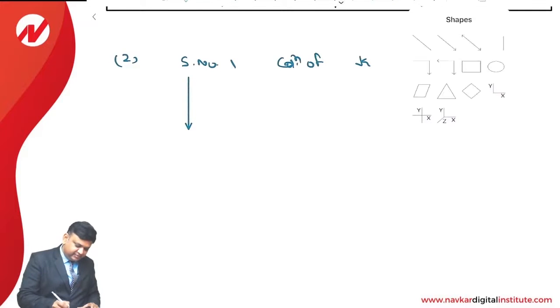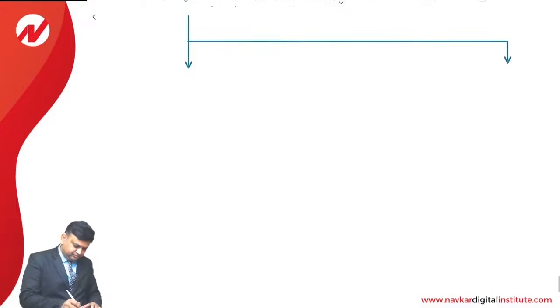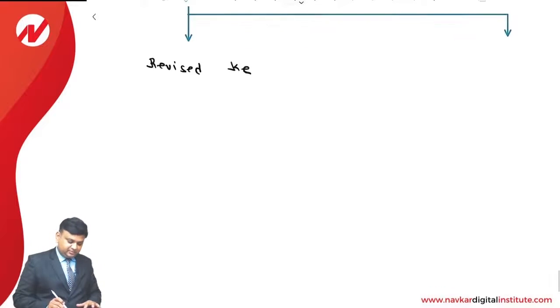In step number 1, calculation of cost of capital. This working note will be divided into 2 parts. One is revised cost of equity. How will we compute the same? It is D1 divided by P0 plus g.